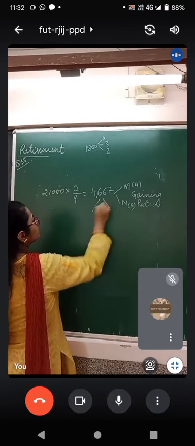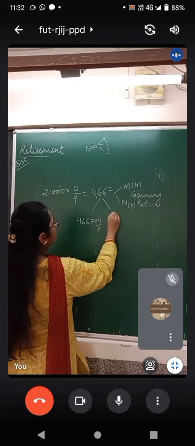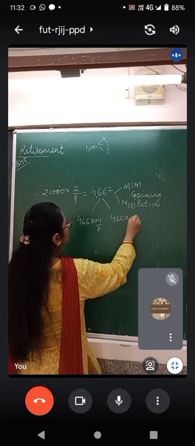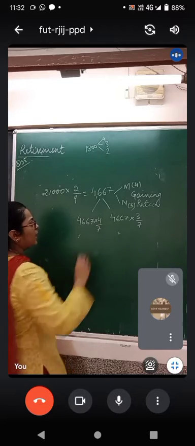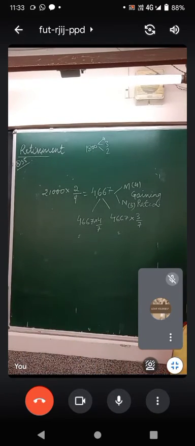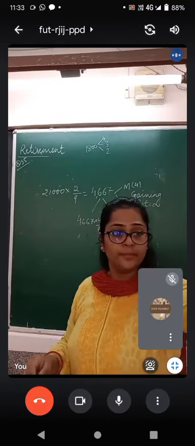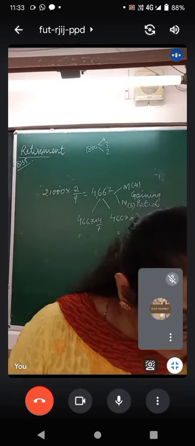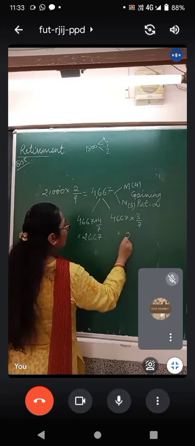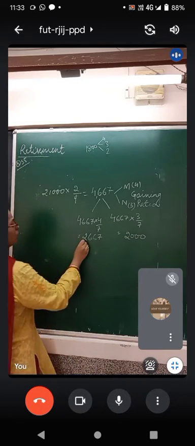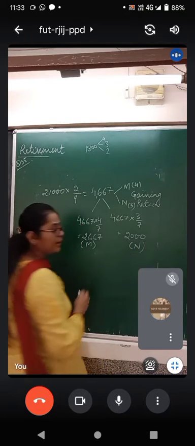Now divide 4,667 as 4/7 and 3/7. So the amount is 2,667 and 2,000. This is the amount paid as a compensation by Manoj, and this is the amount paid by Naveen.